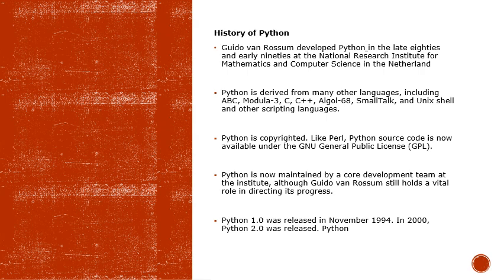So Python 1 was released in November 1994. In 2000, Python 2.0 was released.